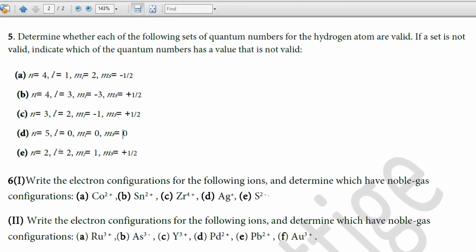E: n = 2, l = 2. l = 2 is wrong. The value of l can never be equal to n. If n is 2, l is less than 2. So E is incorrect.